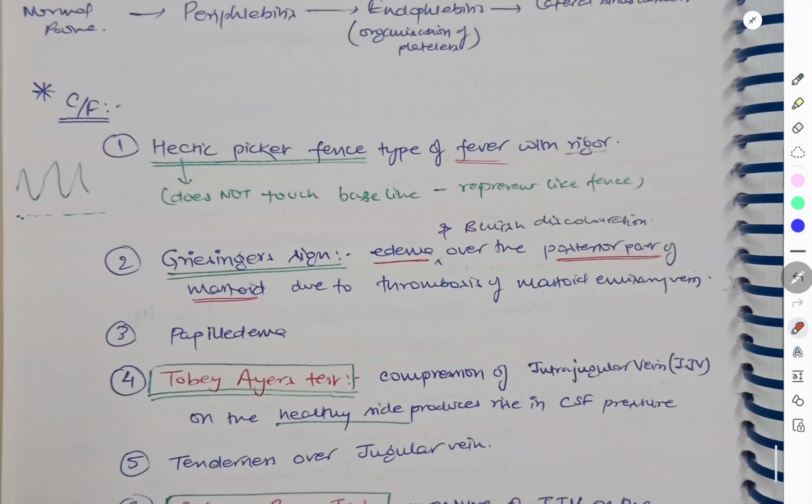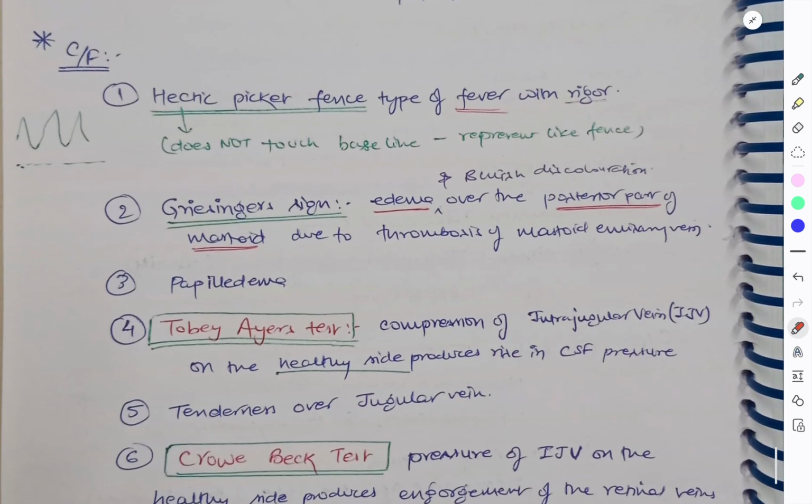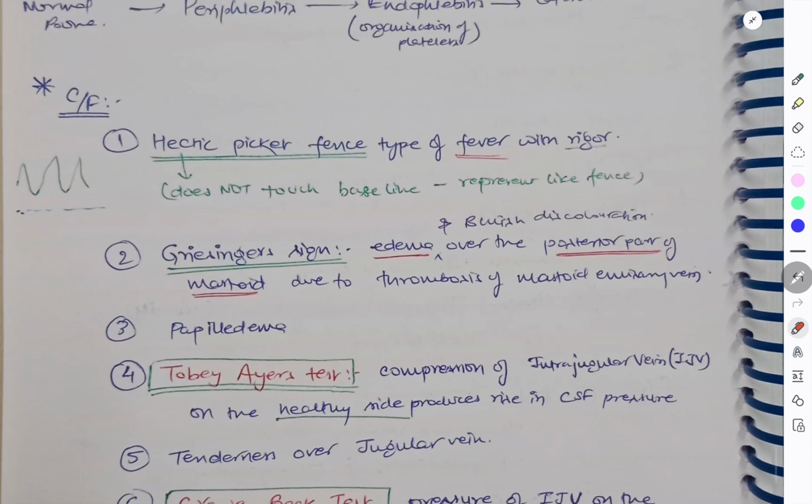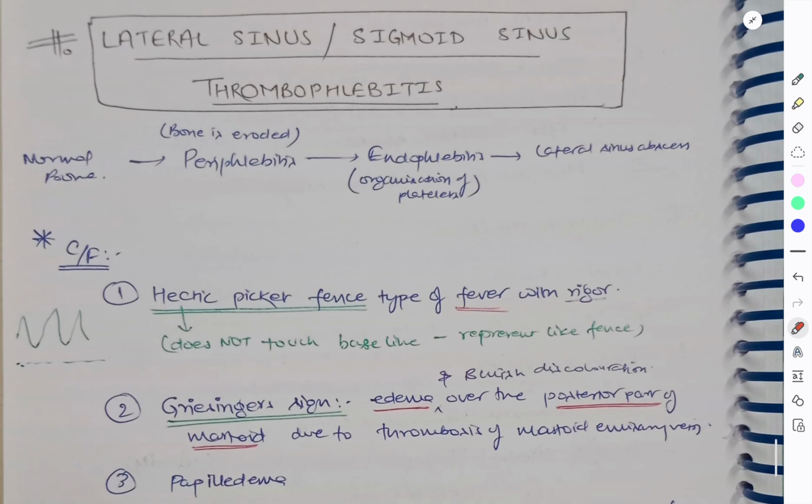So what are the clinical features in this? It is very important. Here you will see the hectic picket fence type of fever with rigor. This name is very important. This fever does not touch the baseline and represents a fence. Hence, hectic picket fence type of fever is seen in sigmoid sinus thrombophlebitis.